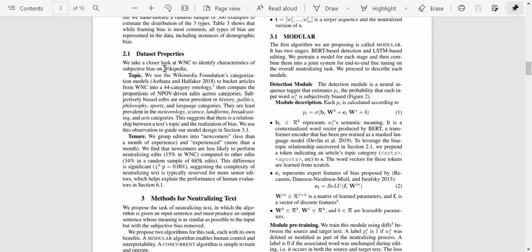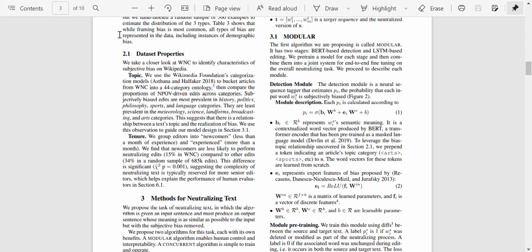Again, dataset properties, topic. So they used categorization models from Wikipedia Foundation to bucket articles into a 44 category ontology, then compare the proportions of the edits across categories. So essentially what they're looking for is which topic has more edits driven by a neutral point of view.